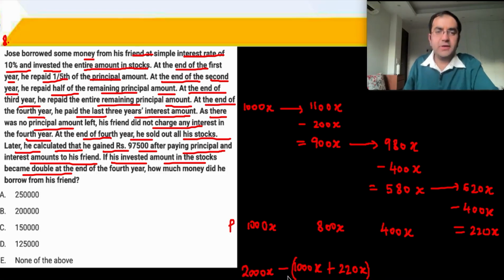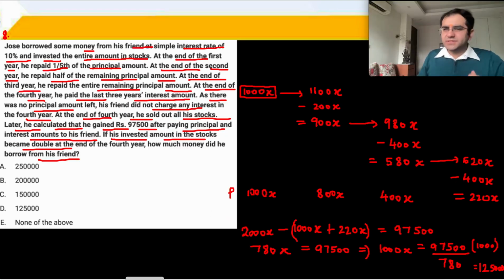From that, remove everything, the principal that he borrowed and the interest that he had to pay, and he gained a total of 97,500 rupees. Just some basic calculations, right? So subtract the values, and so you have 2000x minus 1220x is 780x is equal to 97,500, and then do your unitary method to find out 1000x to get 125,000 as your answer. The answer for question number 8 is D part.